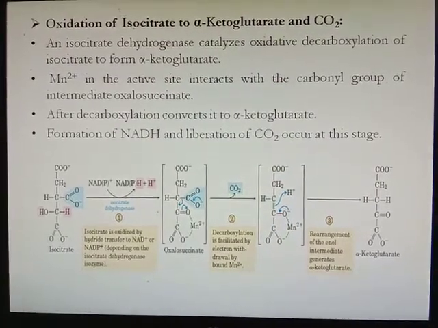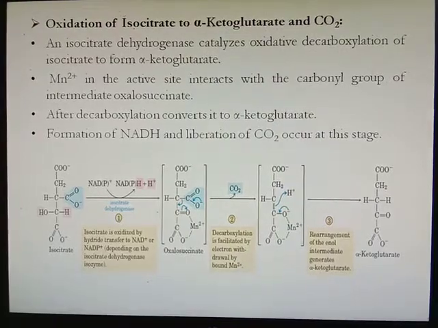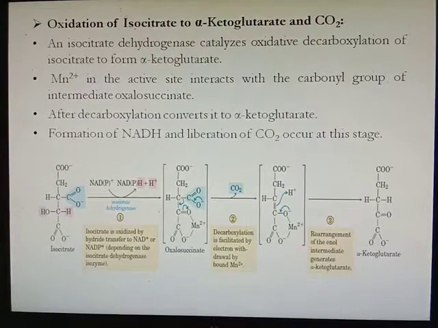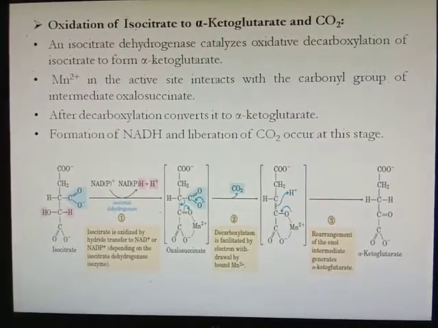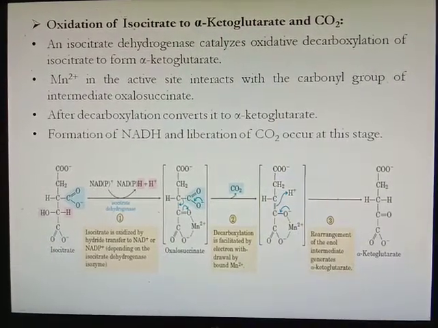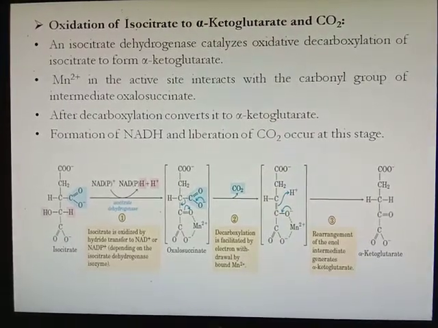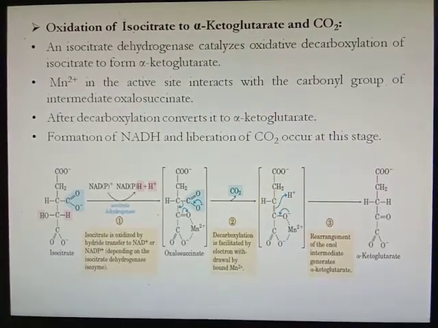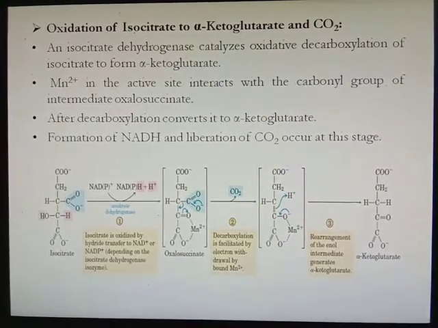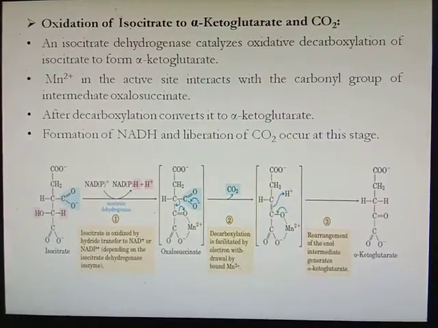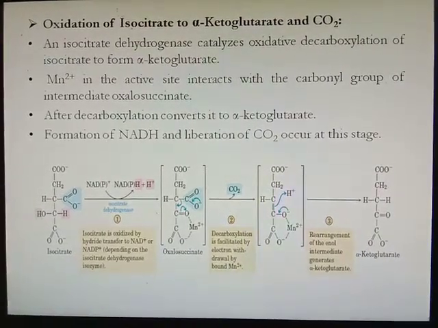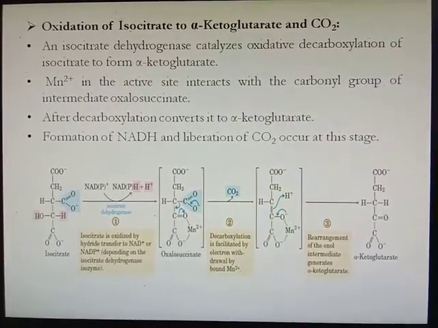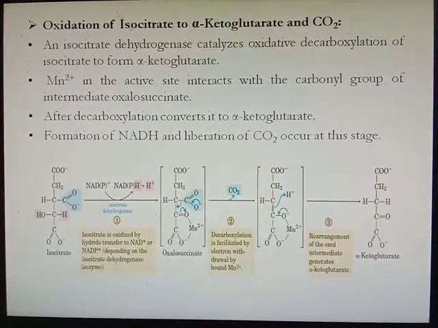Here oxidative decarboxylation takes place. Oxidation means donation of proton or hydrogen ion, and decarboxylation means removal of carbon dioxide. That's why it is called oxidative decarboxylation, in which both reactions take place. Hydrogen is removed and carbon dioxide is also removed. Manganese at the active site interacts with the carbonyl group of the intermediate oxalosuccinate. After decarboxylation, it converts to alpha ketoglutarate. The formation of NADH and liberation of CO2 occur at this stage.